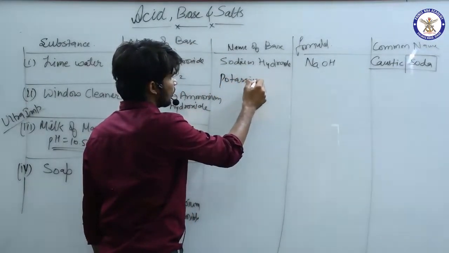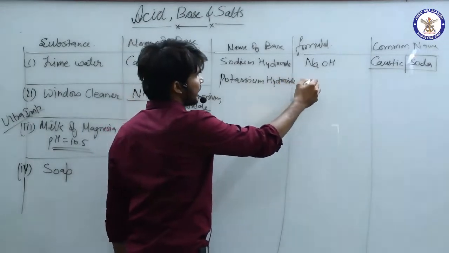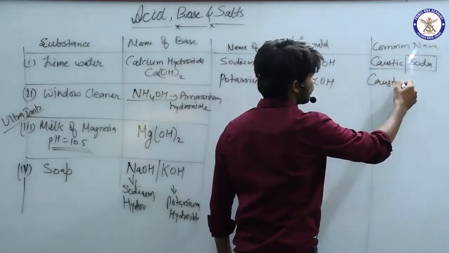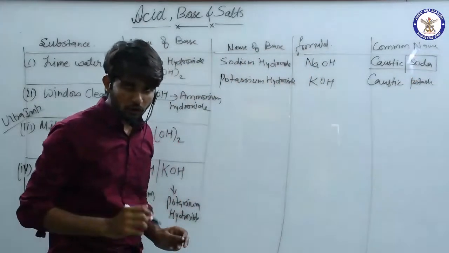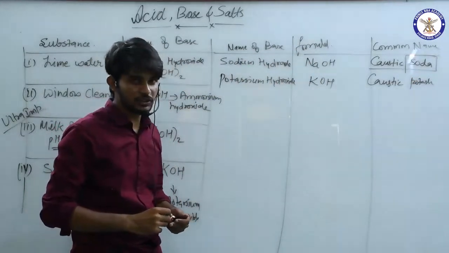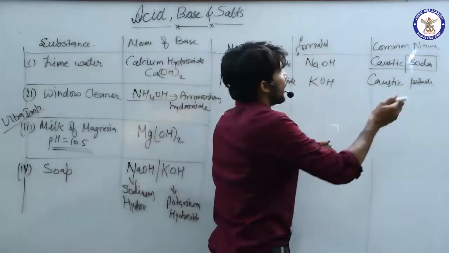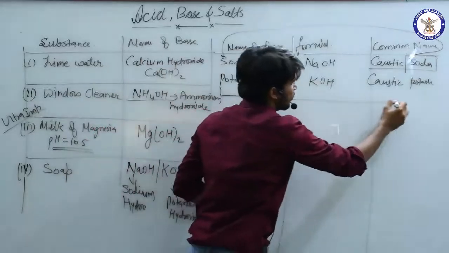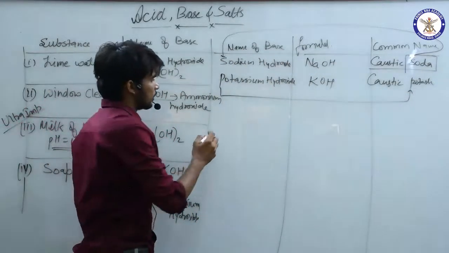See, if you forget, now let me write the next one. Potassium hydroxide, that is KOH, and it is caustic potash. See, if you forget which is caustic soda and which is caustic potash, this is sodium hydroxide, so caustic soda, S for S, and this is caustic potash, P for potash, potassium for potash. Remember it? Yes. Now, slaked lime.